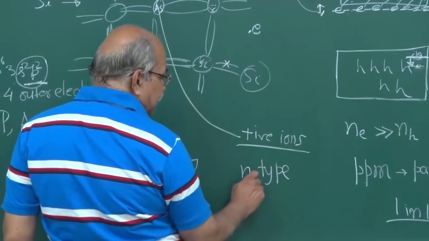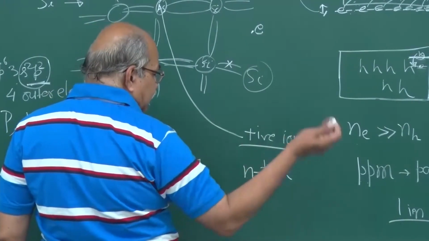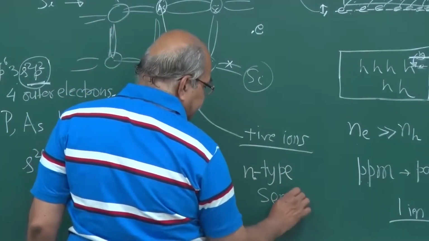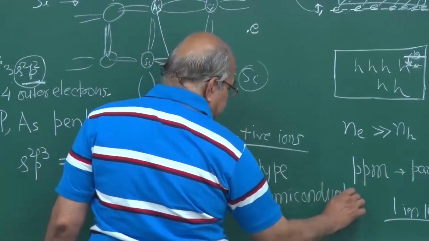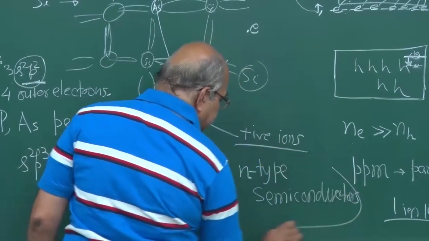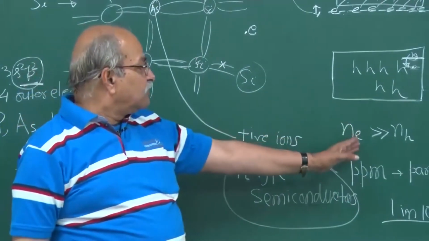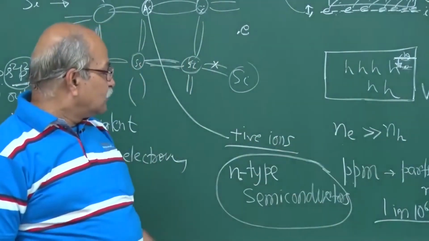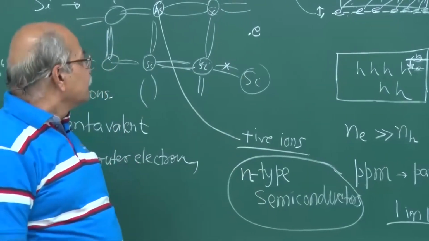Negative type, negative charge carriers are in larger numbers. Where the number of conduction electrons is much larger than the number of holes, those are known as N-type semiconductors.